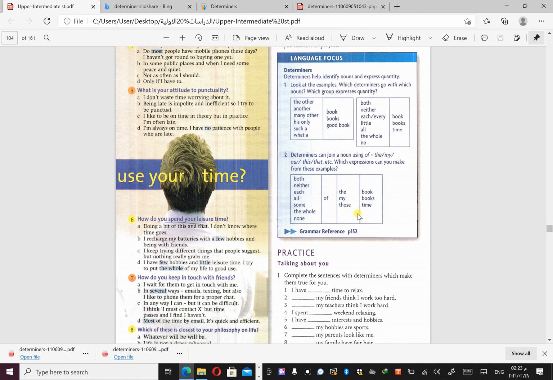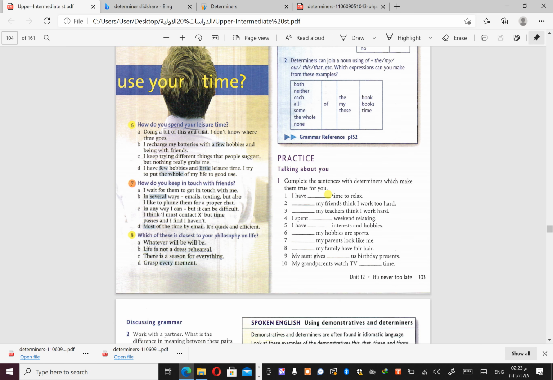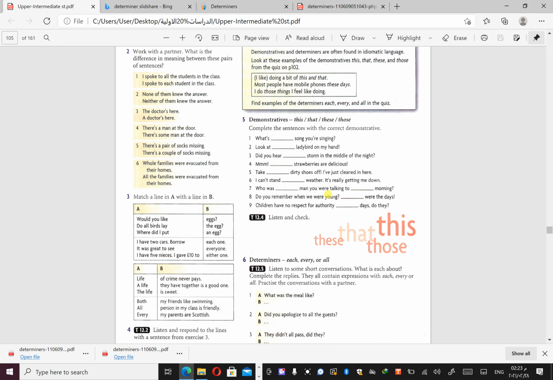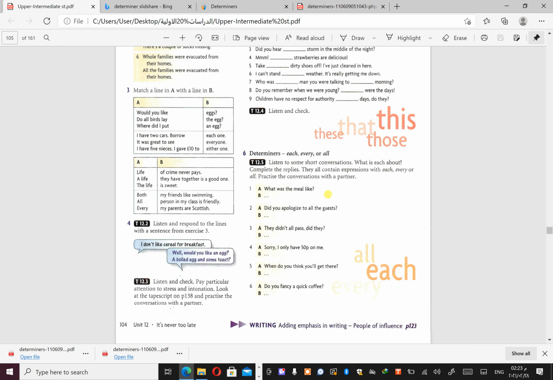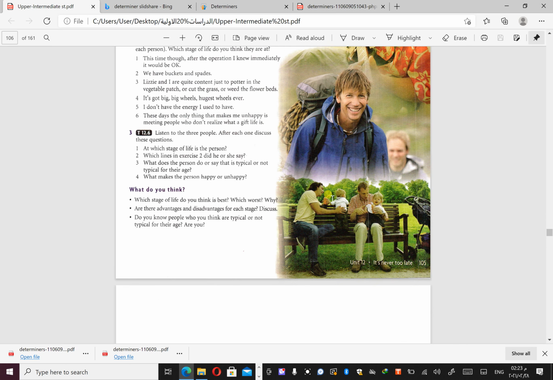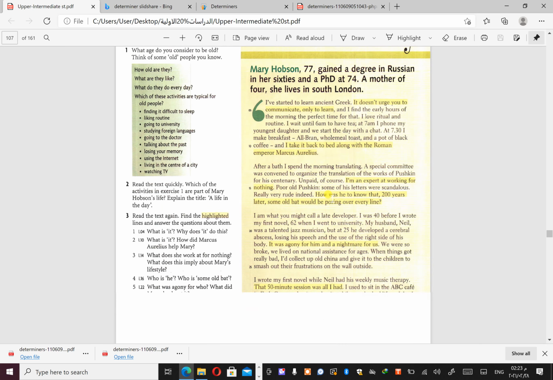In the book it just tries to give you some of them, but we have to learn more, because we need them in writing and speaking as well. So please be careful about the determiners that I explained here. They are really important to know.